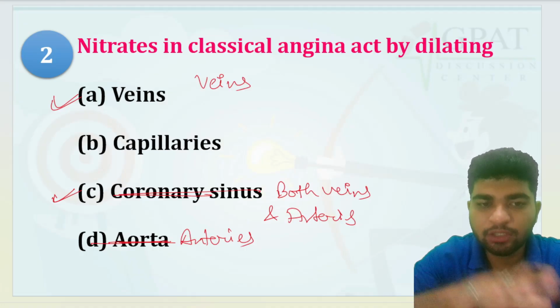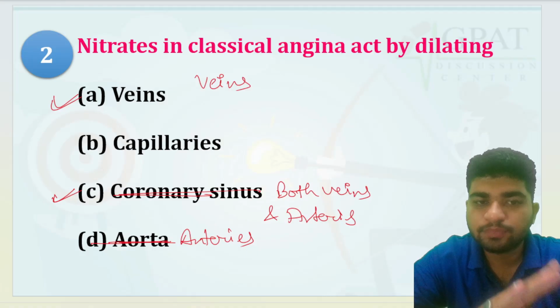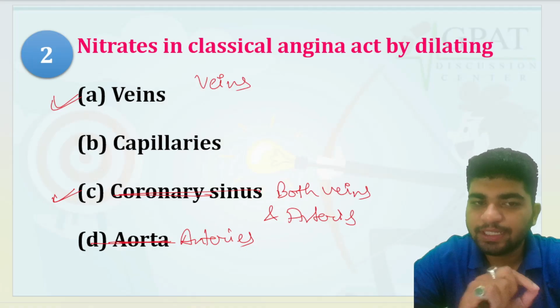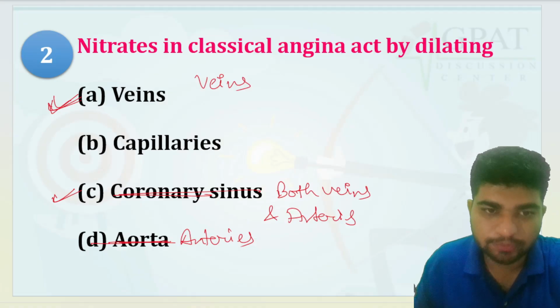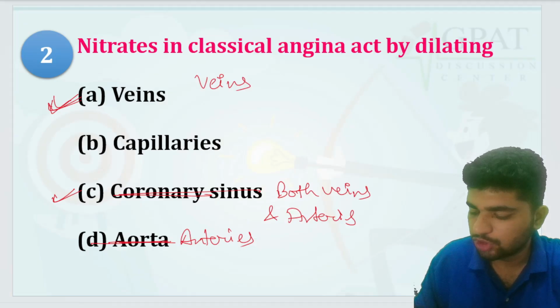But according to these options, you will tick veins because there is no arteries option. Okay, chalo.